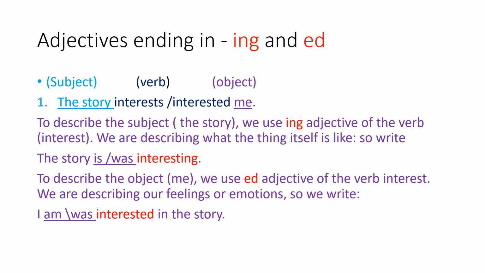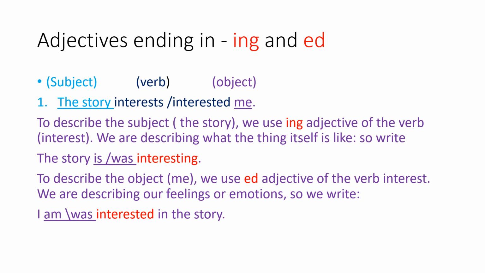So, the story interests or interested me. The story here is the subject, as written here in green, and interests or interested is the verb. The object is me.